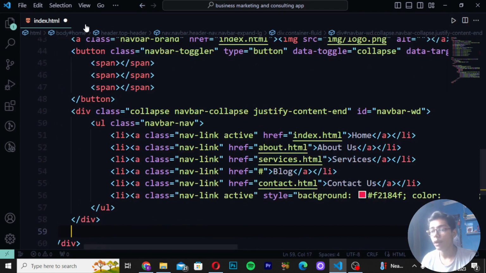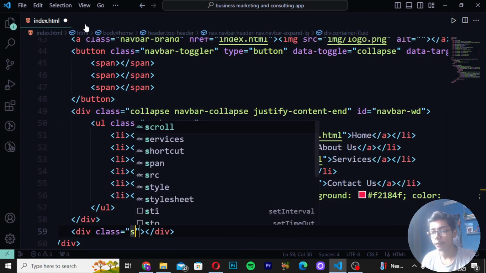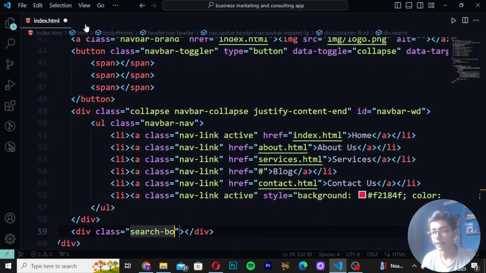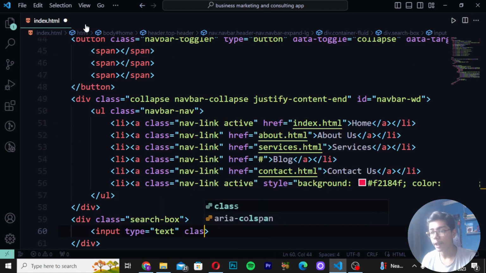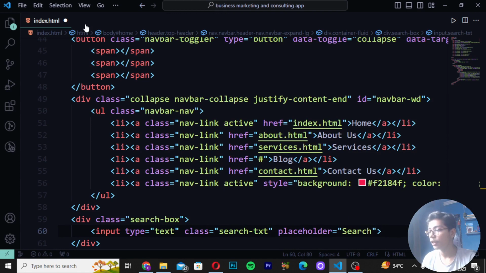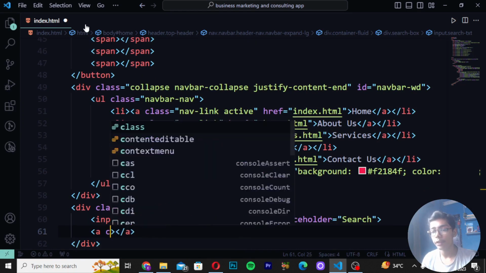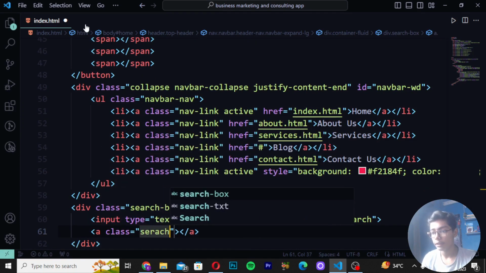Save this, and then move after the close div, create another div, which will be as search box class it will be having. Then I will be creating input type text, and I will be writing here the class as search txt. Then write here placeholder as search. Then a tag, and remove the href, create class as search btn.